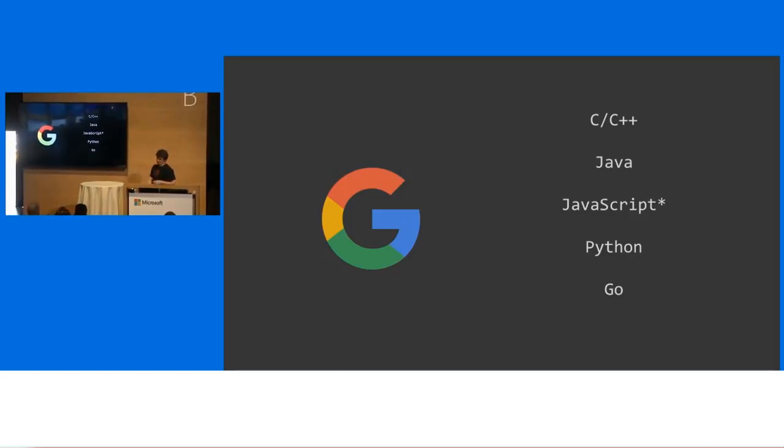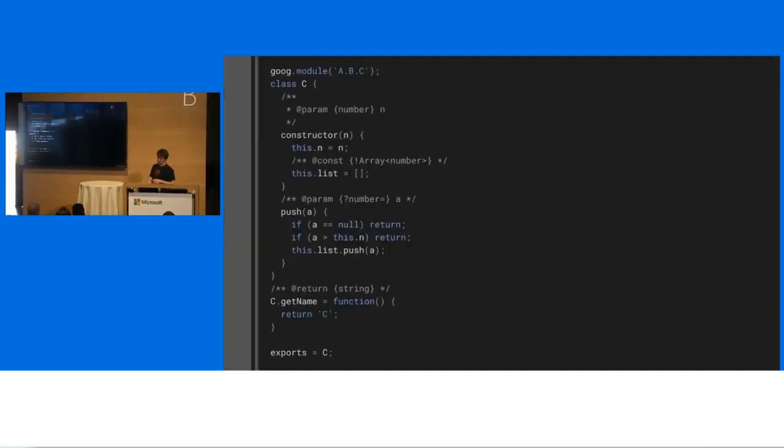So we have some rules and restrictions. There's an asterisk on JavaScript there, and I'll show you why here. JavaScript is a thing that we've written all of our front-end code in for a long time. But we actually write it in kind of this special flavor of JavaScript. On the left side, this is Closure JavaScript. If you've heard of Closure Compiler, this is the sort of language that goes along with Closure Compiler. So you can see at the top, of course, we've got our own wacky kind of Google module format. We've got a class, right? This is just an ECMAScript class.